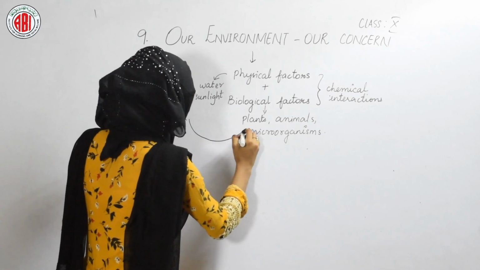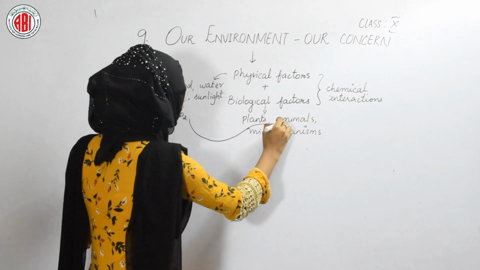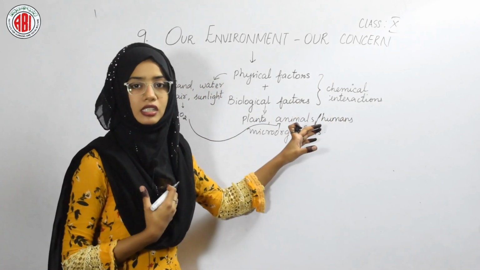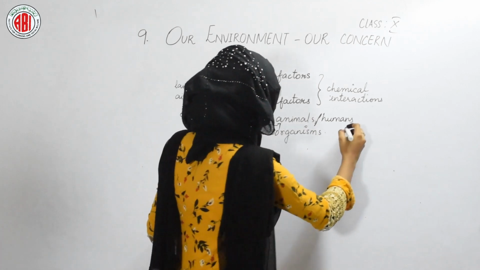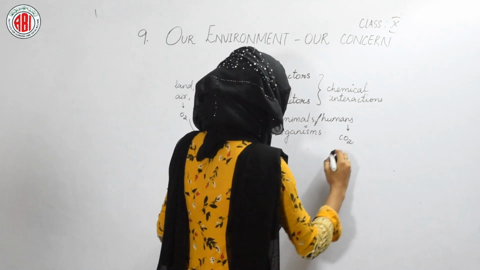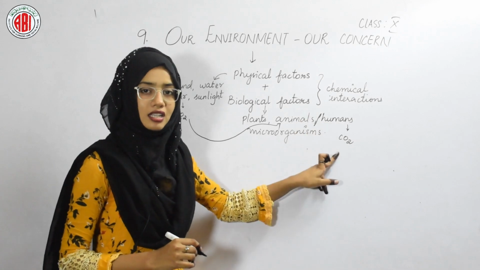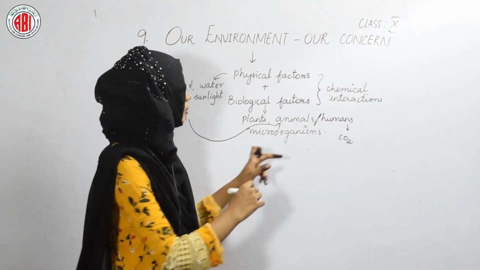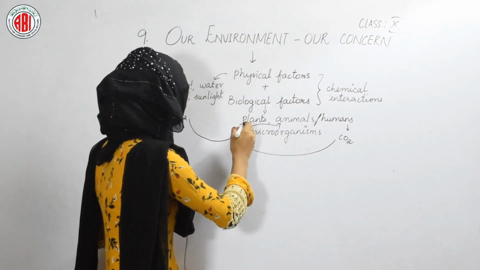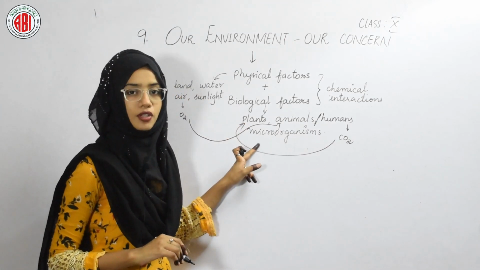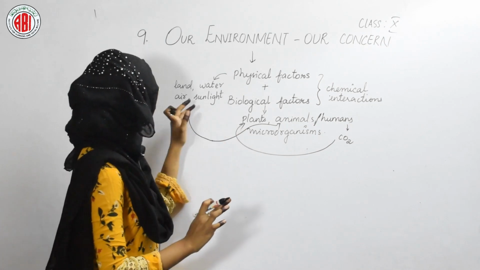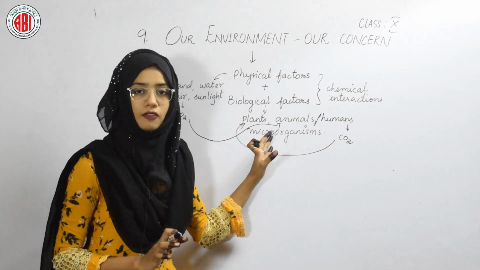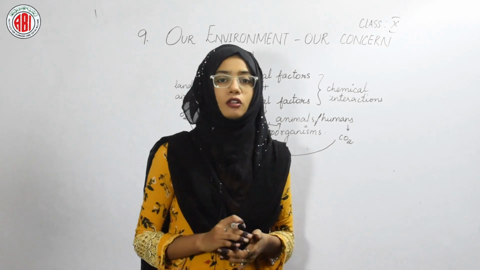taken up by the animals or by the humans. This oxygen is consumed by humans, and after consumption of oxygen, humans release carbon dioxide into the atmosphere. This carbon dioxide is a gas released by humans, and it can be used by the plants. So in this way we can find the chemical interaction between the physical factors and the biological factors that leads to the survival of an organism.